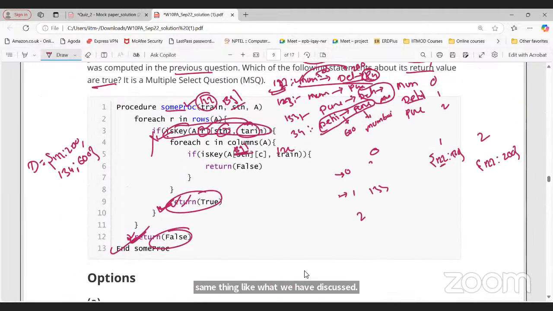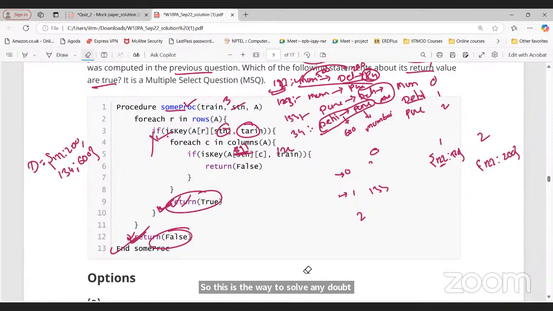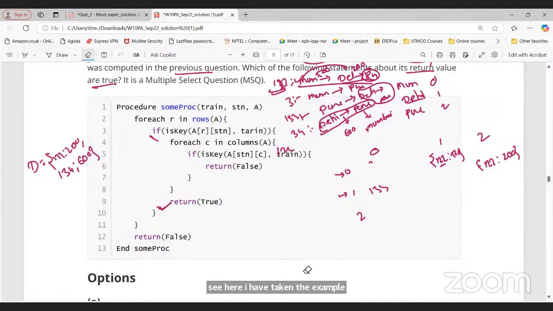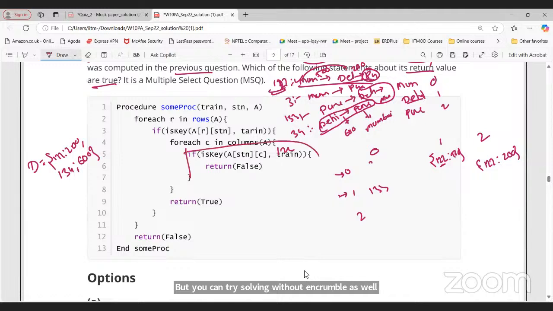Anyone, any doubt in this question? No doubt, sir. Please try to solve this question again. See, here I have taken the example, but you can try solving without an example as well, or take another example. The main key is here only. You need to understand when this will return true. It is not going to return false when this becomes true.